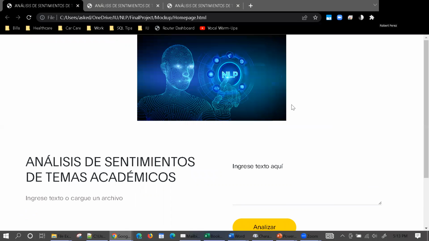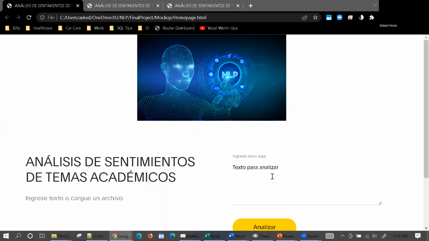So here we have our page. It's a very, very simple interface. This is, for those that don't speak Spanish, this just reads sentiment analysis of academic terms. And then the instructions, ingrese texto o cargo archivo, just mean enter text, input text, or you can upload a file. So what I will do is I will start by entering a bit of text here.